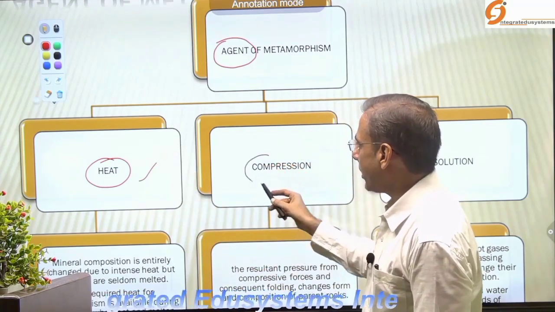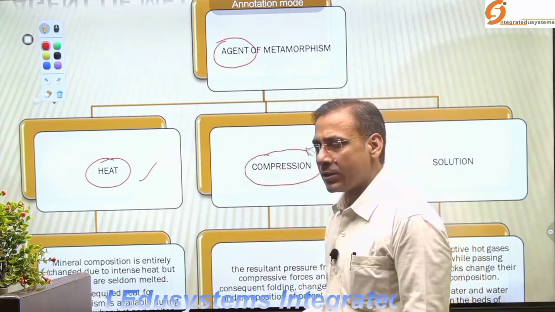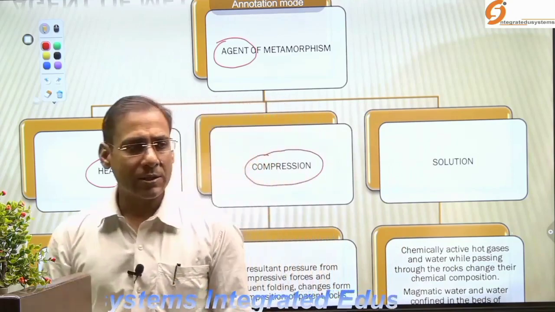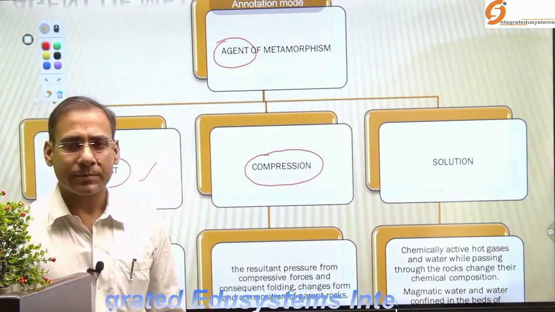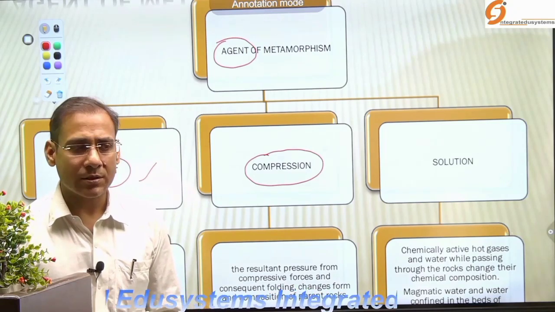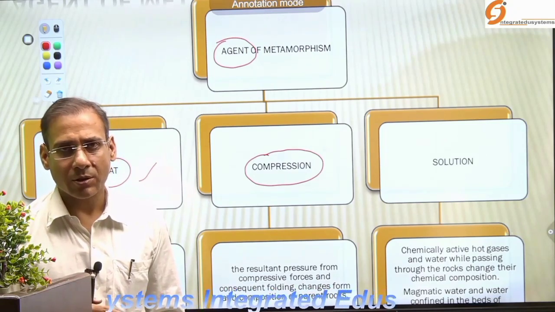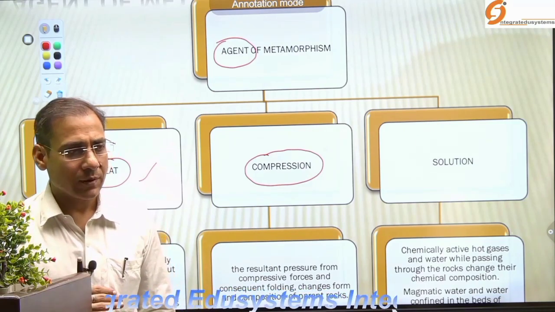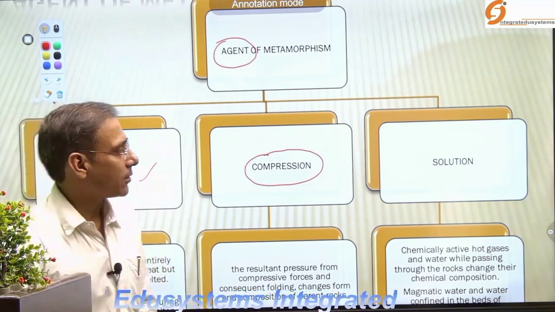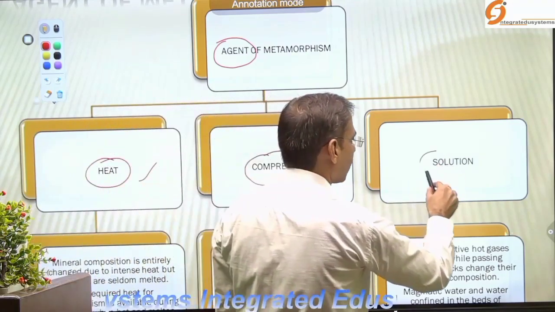Another is compression. Why this compression takes place, I had explained. Due to internal energy which is created within the crust or within the earth below the lithosphere. Okay, compression. Another is solution.